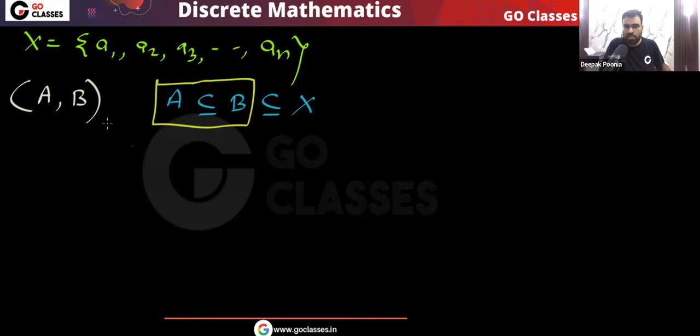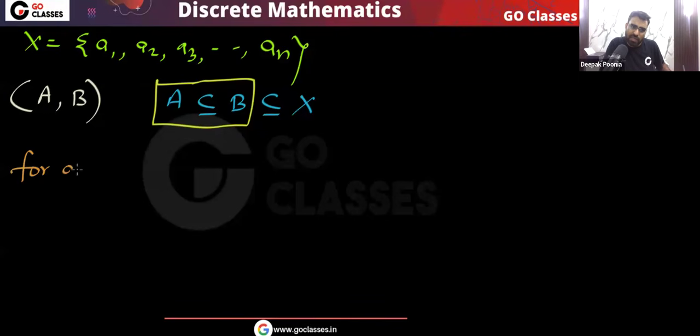For this A2, how many choices do I have? And then I will multiply the choices. That will give me how many ordered pairs A comma B I can create such that A is a subset of B. Very simple. Now let's focus on a particular element of this set X. How many choices does that element have?